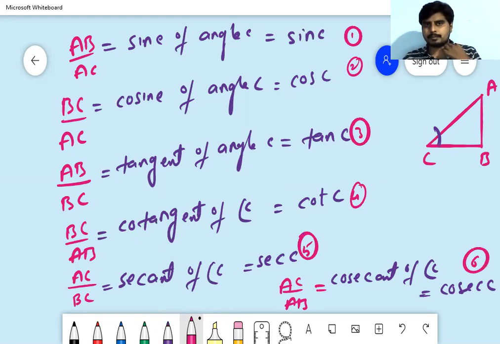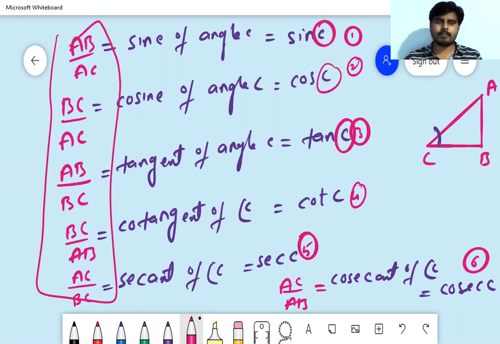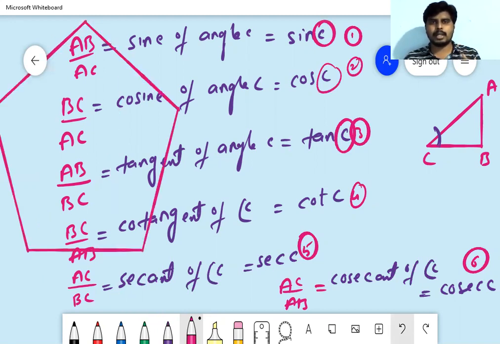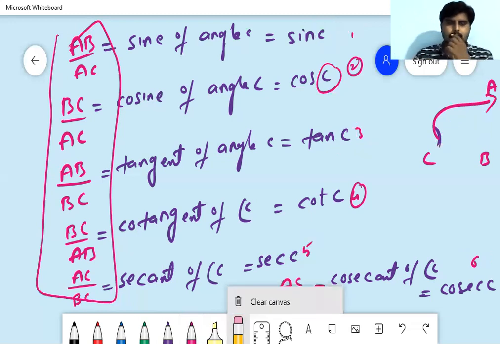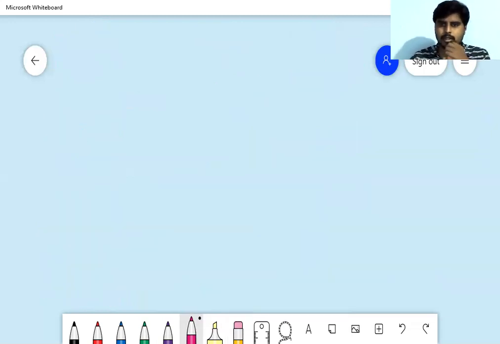Trigonometric ratios are nothing but the relation between sides and angle. So here I made a relation between angle C and these 6 ratios. All these ratios I have made according to angle C. With respect to C, I made these 6 ratios. If I change my angle C to A, the ratios will be changed. How? The ratios are like this.